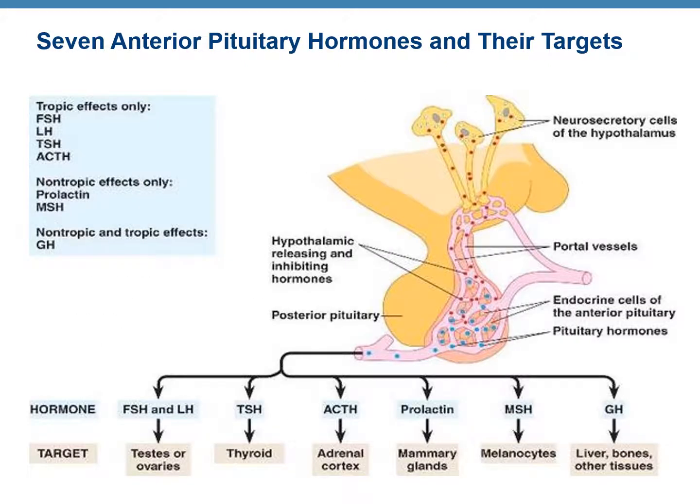This figure illustrates the 7 hormones coming out from the anterior pituitary and their target organs. For example, FSH and LH target the gonads, that means the testes or the ovaries. TSH, which is thyroid stimulating hormone, targets the thyroid. ACTH, which stands for adrenocorticotropic hormone, targets the adrenal cortex. Prolactin targets mammary glands. Melanocyte stimulating hormone targets melanocytes in the skin. And GH, which is growth hormone, targets the liver, bones, muscles and other tissues.